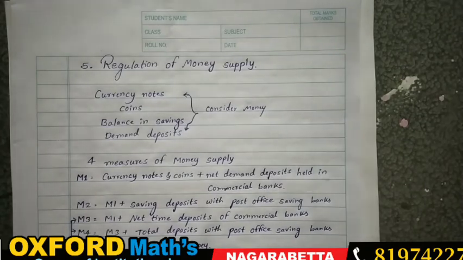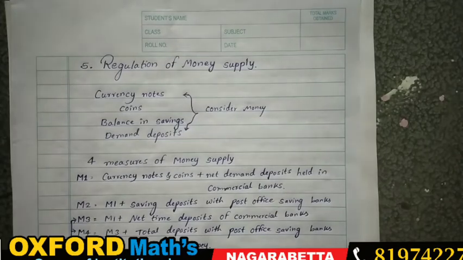But there are another two methods, M3 and M4, that are considered as broad money. For example, in M3 what happens? M1 plus net deposits of commercial banks. What the bank has kept as deposit in the RBI, and what you have kept in a commercial bank as time deposits, that is considered as M3. This money will not be used for daily rotation purposes. It is called M3.